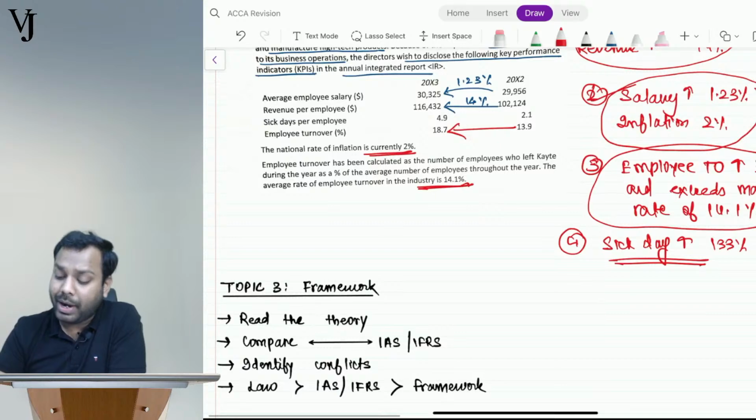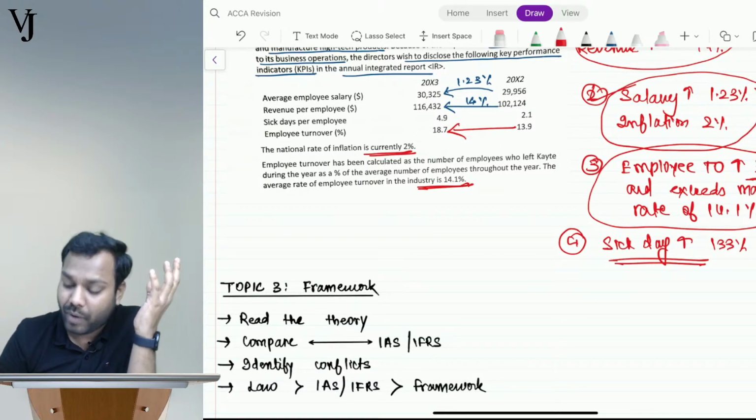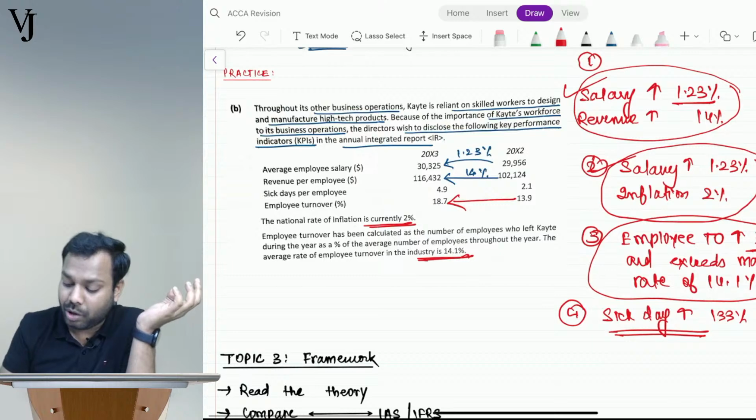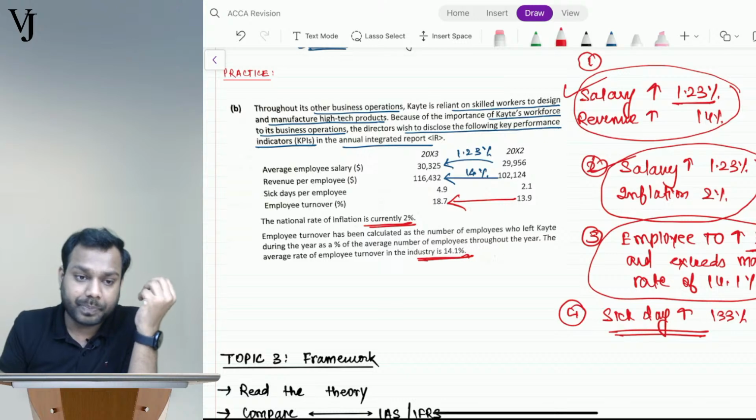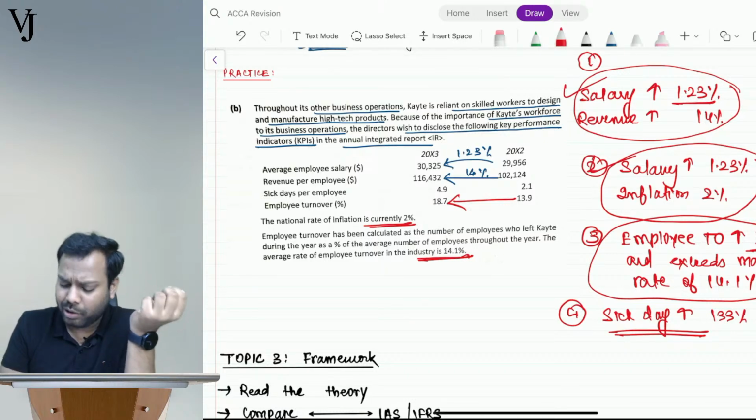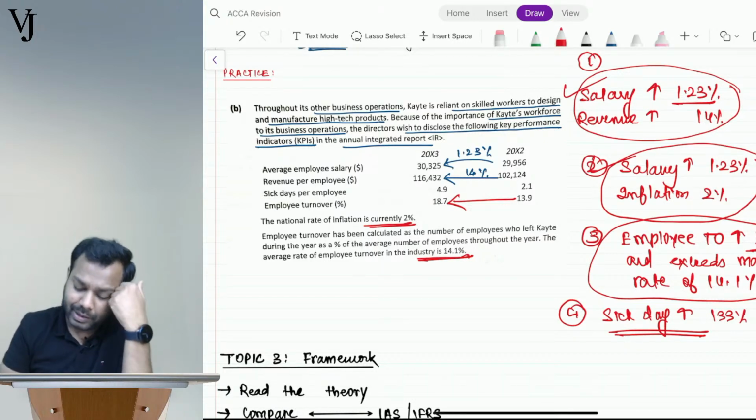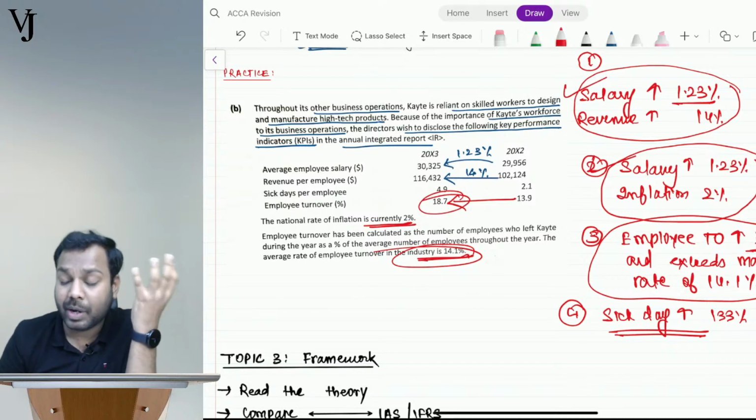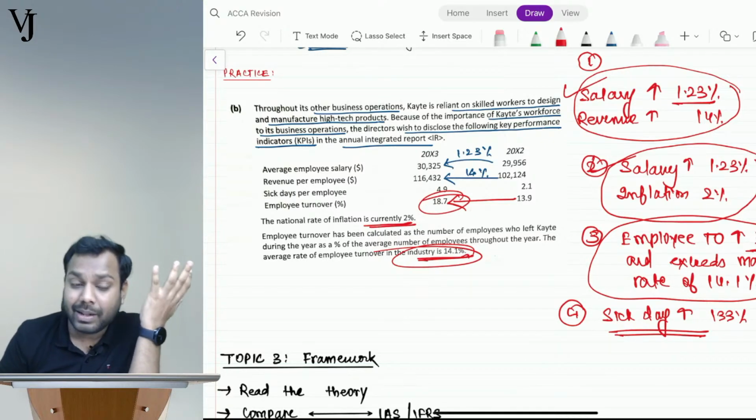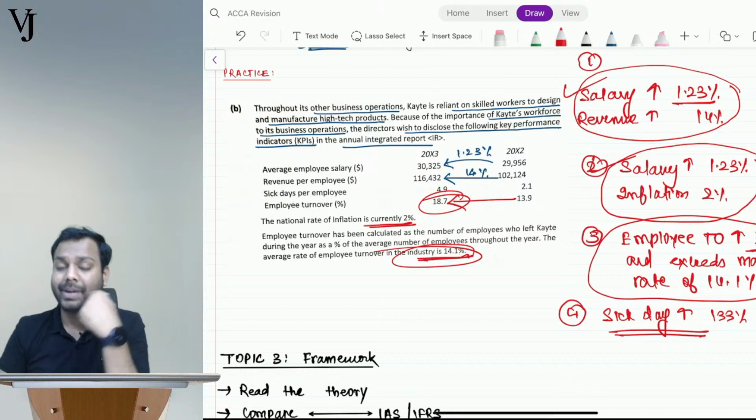Now, salary I already discussed. Now employee turnover is increasing by 34 percentage. Why? You know the reason. This is because of these 2 reasons, the carry forward reason, and also because we can see that in the market the rate is 14.1 and our rate is 18.7. It means the employees might be getting a better salary in the market, right?